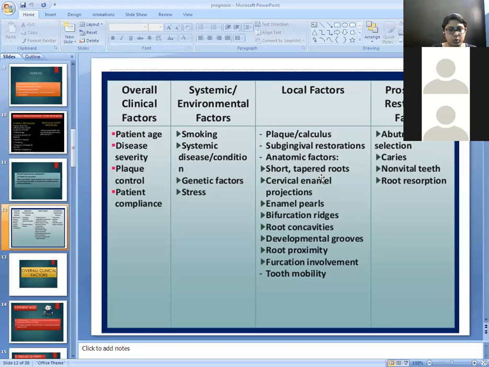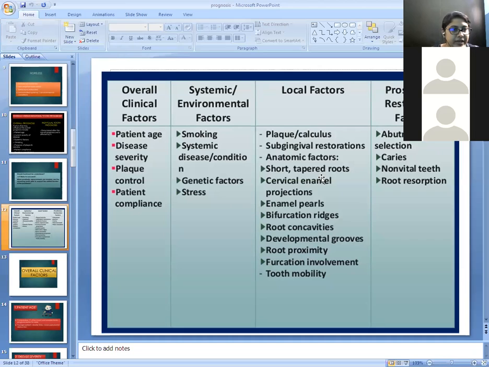Third are the local factors which affect the prognosis, which involve plaque and calculus, subgingival restoration, and anatomical factors like short taper roots, cervical enamel projections, enamel pearls, bifurcation ridges, root concavities, developmental grooves, root proximities, furcation involvement of the tooth, and tooth mobility.